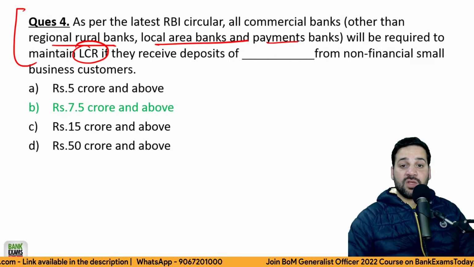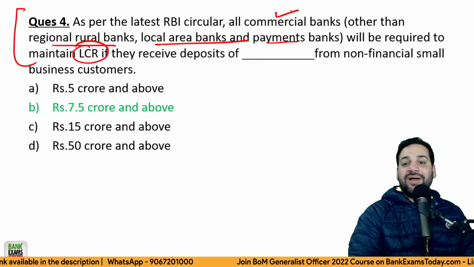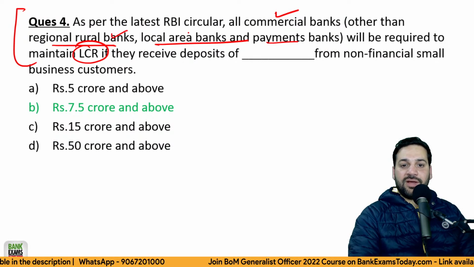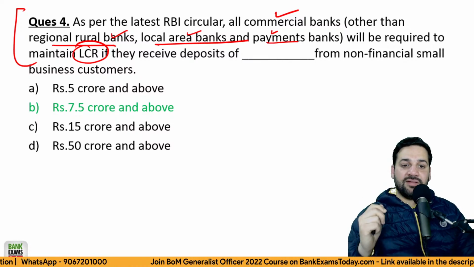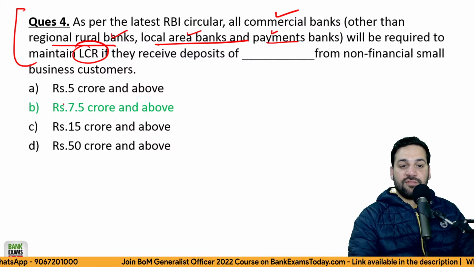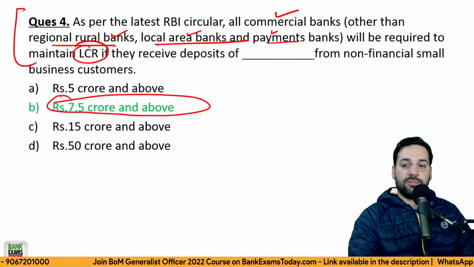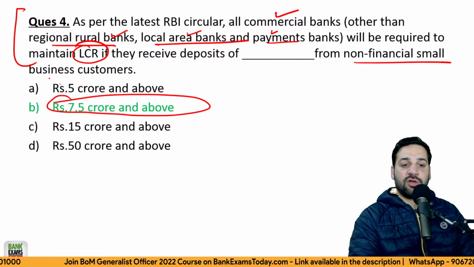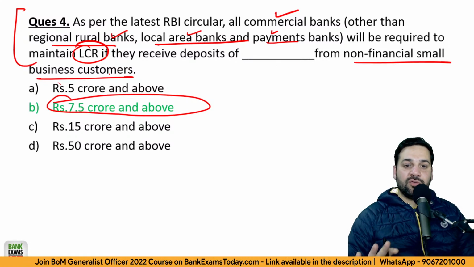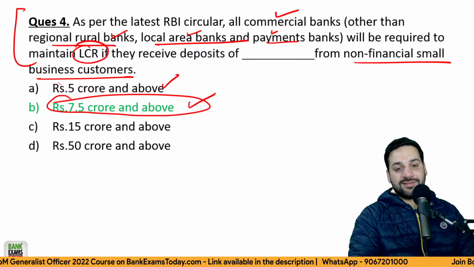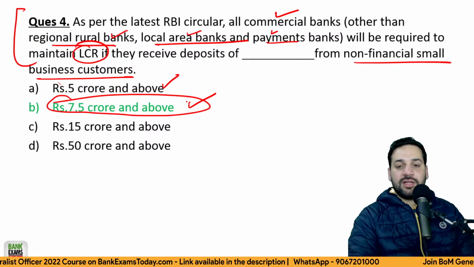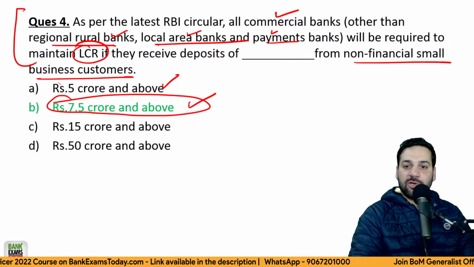And if a commercial bank other than regional rural bank, local area bank and payment bank has received a deposit of 7.5 crore or above from non-financial small business customers, they need to maintain the LCR. पहले ये लिमिट होती थी 5 करोड़, अब हो गई है 7.5 करोड़, ओके. लिमिट हैज़ बीन चेंज. दिस इज़ एन इम्पॉर्टेंट क्वेश्चन.